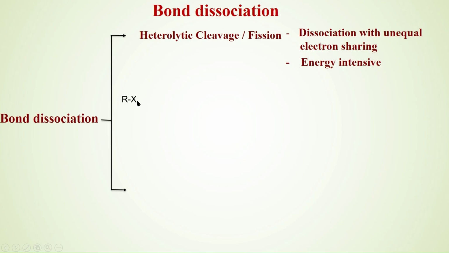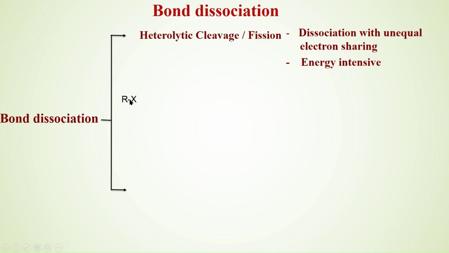X is the more electronegative atom. What is electronegativity? The tendency of the atom to keep its electron with itself. The more electronegative it is, the more it keeps with itself. It does not share its electrons with others so easily. When the bond is formed between R and X, there is unequal sharing of electrons.